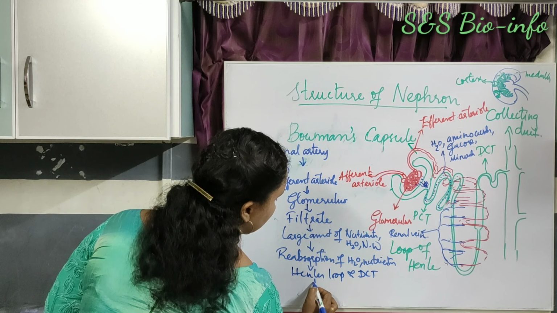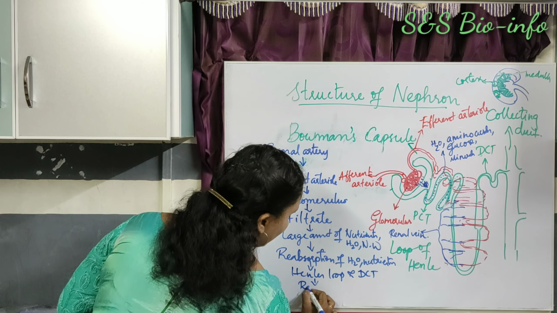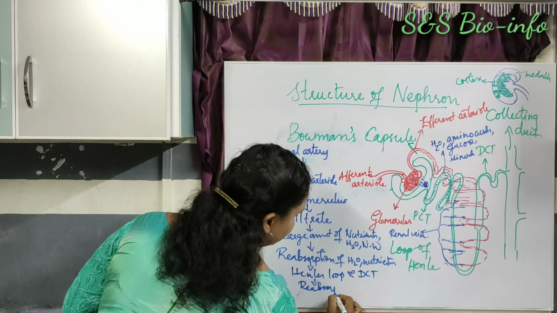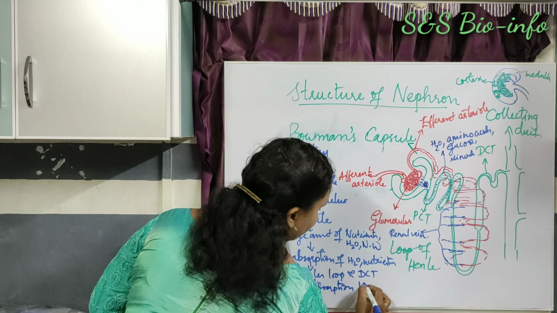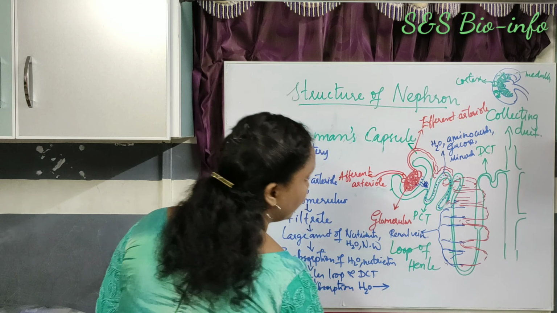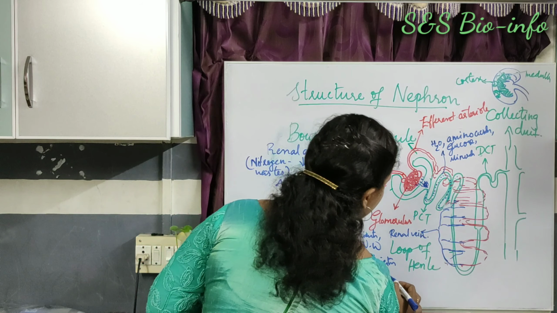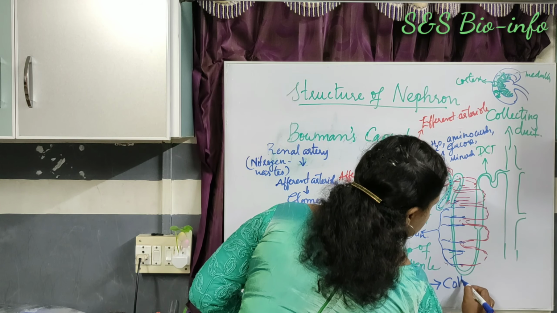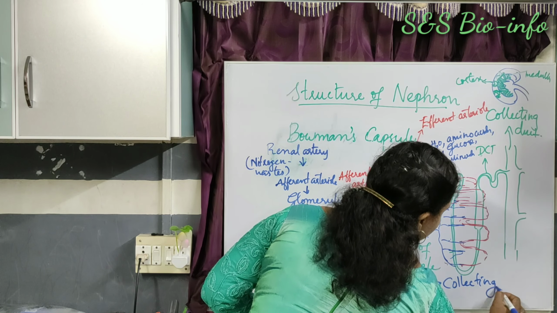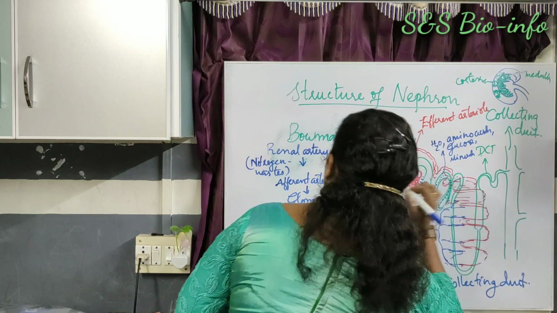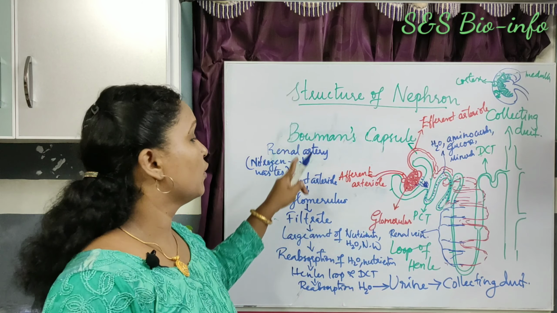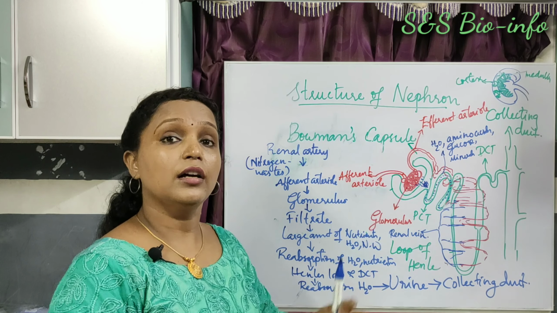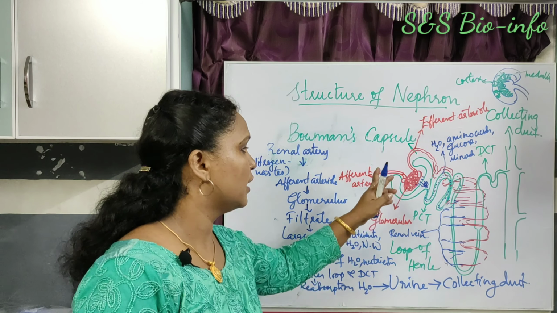Then again reabsorption of water. Then finally the urine is produced in the collecting duct. Okay, this is the flow chart that explains the formation of urine in the nephron.